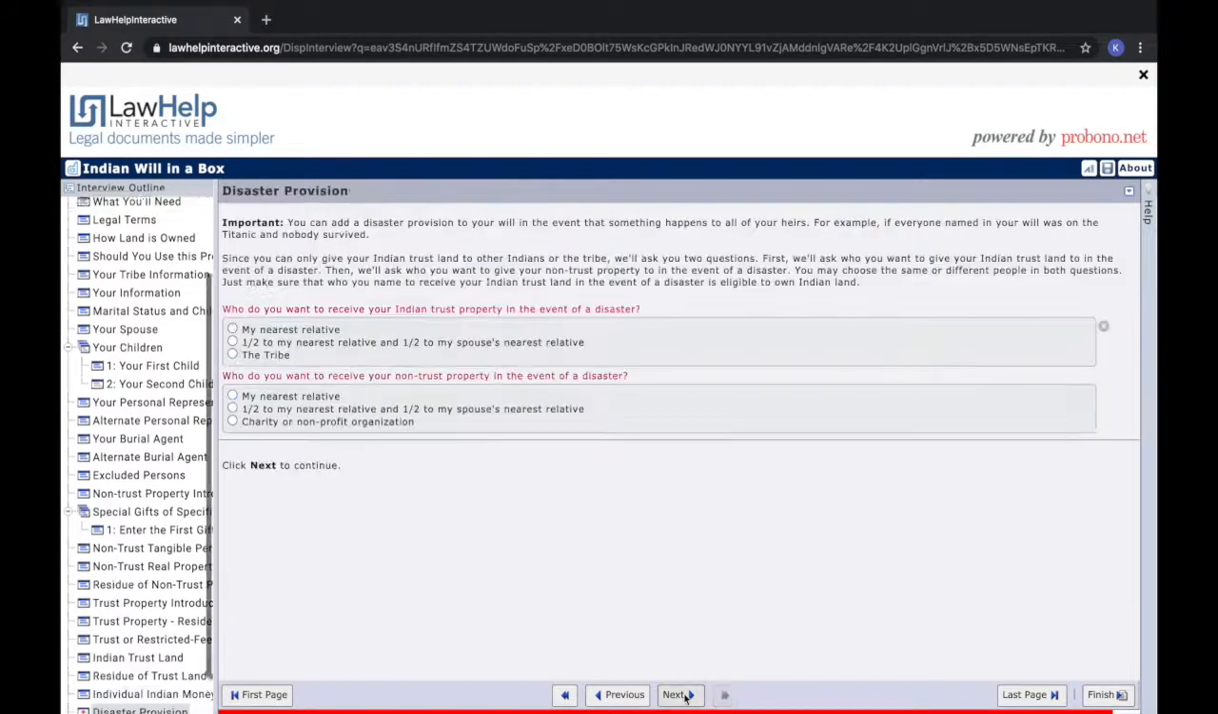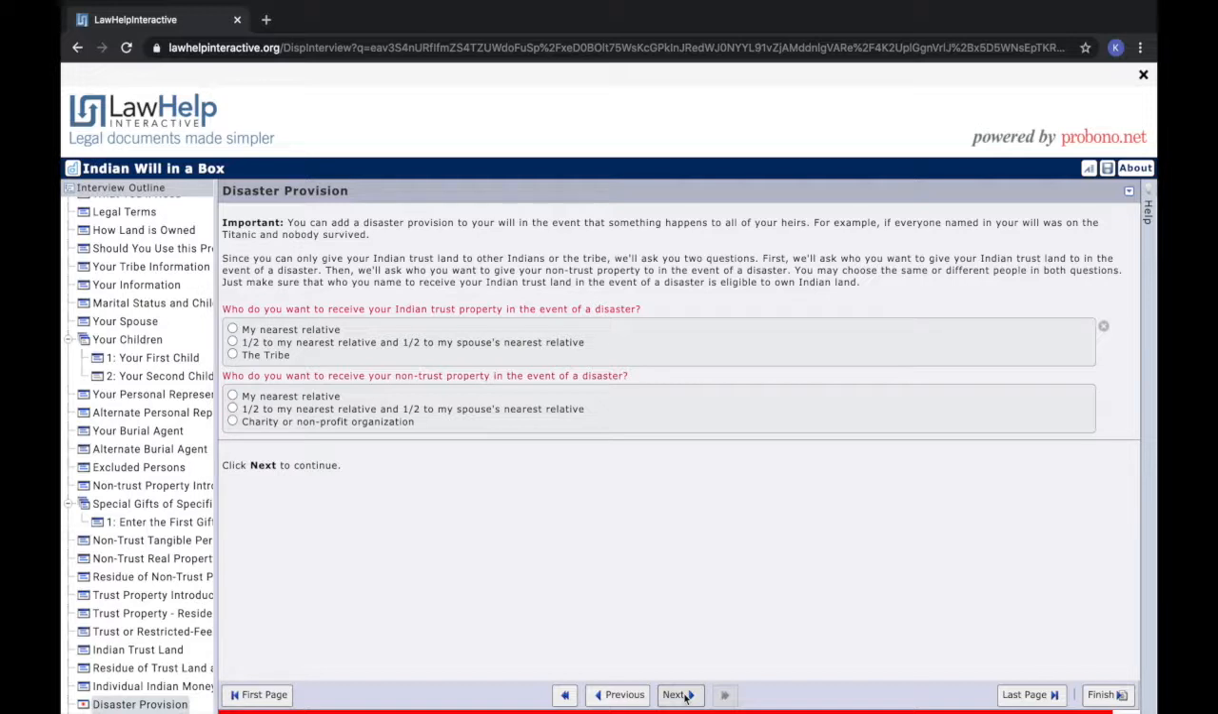The last section of this will is the disaster provision. As is defined in this form, this provision allows you to designate where your trust and non-trust property will go should all of your heirs be unable to inherit your property. You can choose either your nearest eligible relative, your nearest and your spouse's nearest eligible relative, or the tribe for trust property and a charity or nonprofit organization for non-trust property. I will designate my nearest eligible relative for both trust and non-trust property.